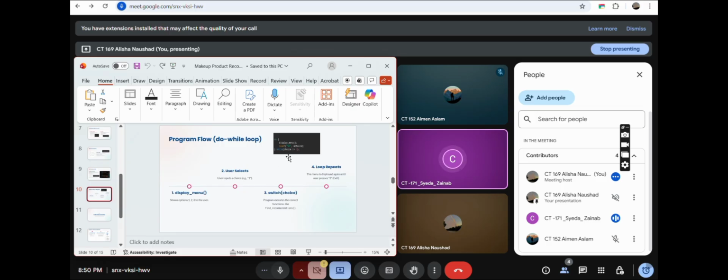The do while loop is what repeats the menu. The program keeps running until the user enters 3 to exit. It makes the system interactive and easy to use.